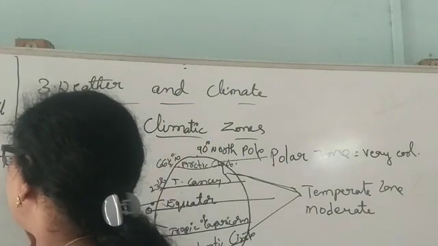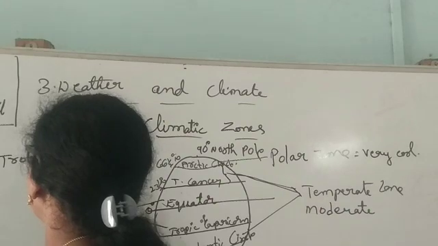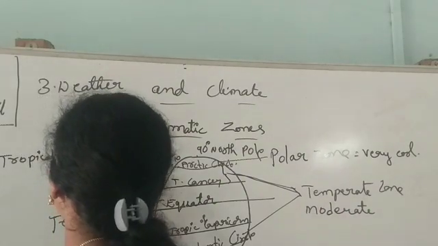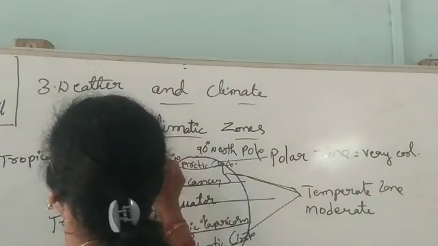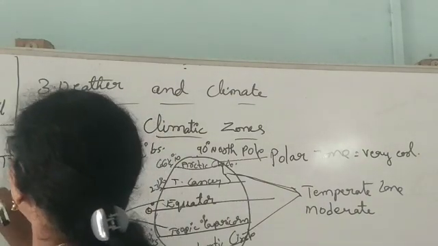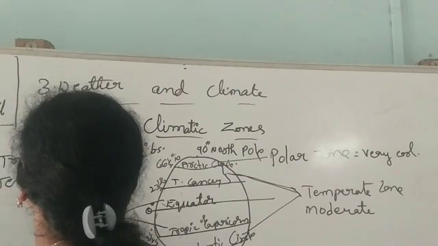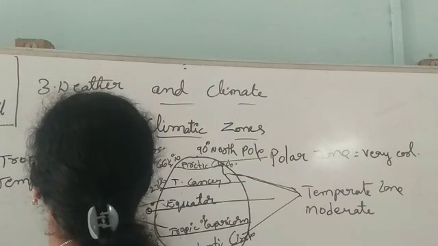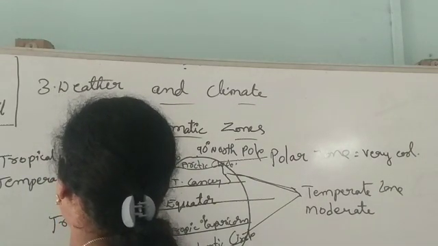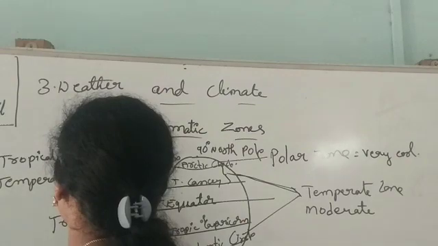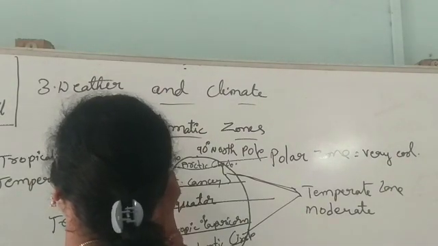First one is the tropical zone, 0 degrees to 23.5 degrees on both sides. And the second one is the temperate zone, 23.5 degrees to 66.5 degrees.